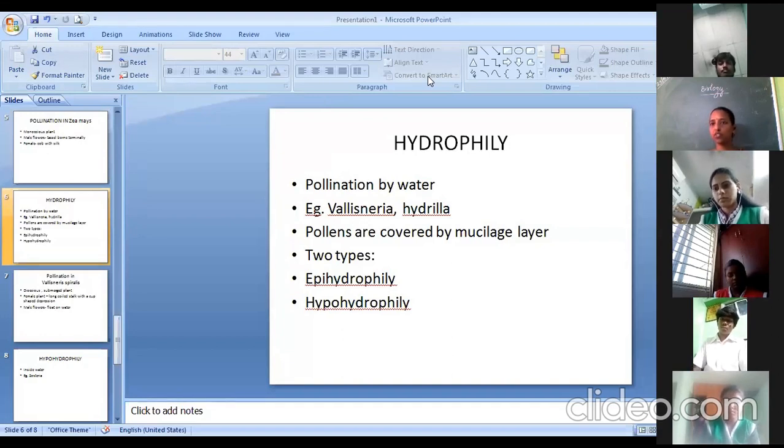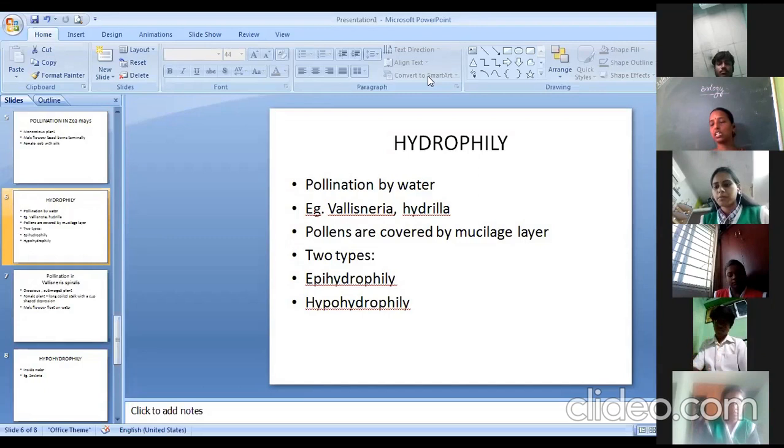Those plants which are floating on the surface of the water bodies are generally pollinated by wind and insects only. And those plants which are found inside the water, submerged plants, alone are pollinated by water. So they are called hydrophilous plants. So they will ask a 1-mark question like that.